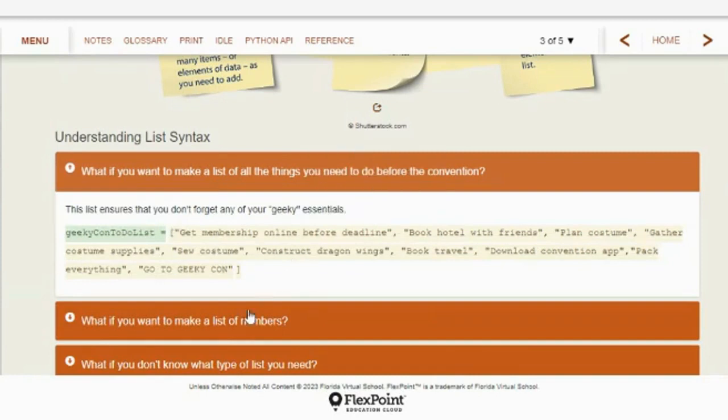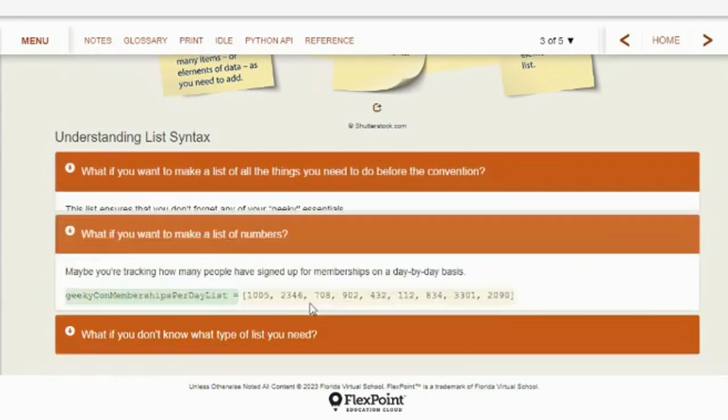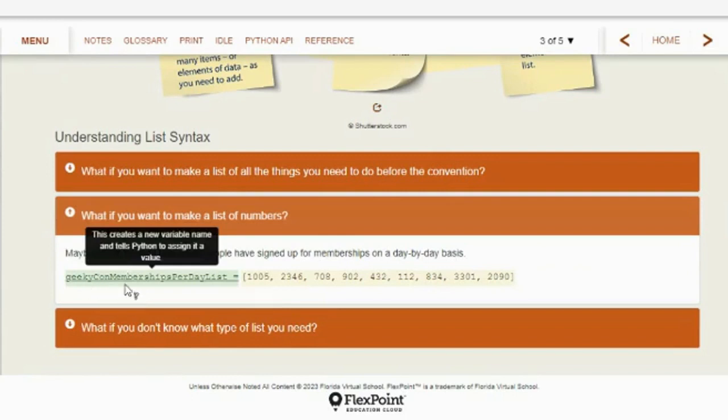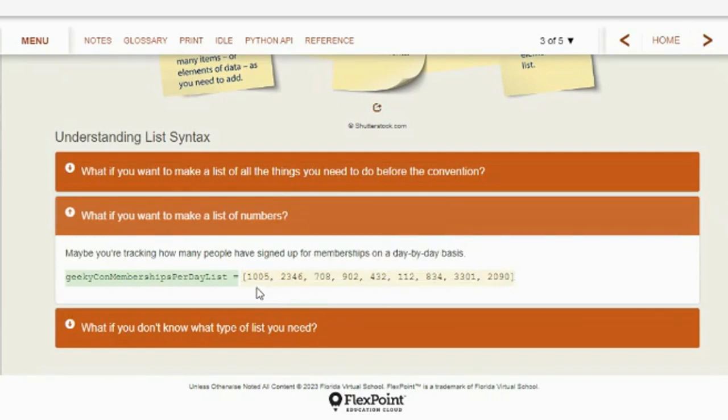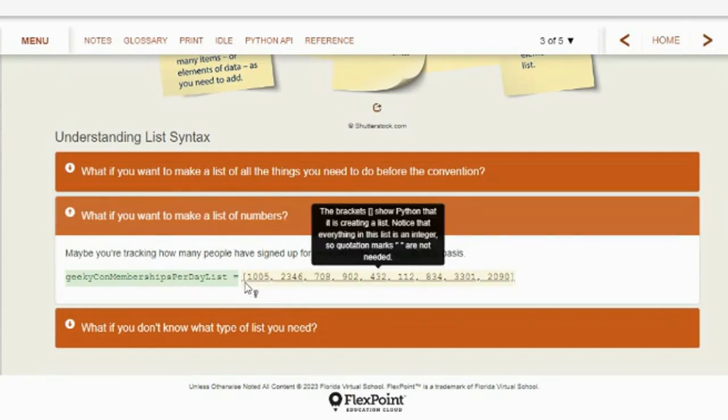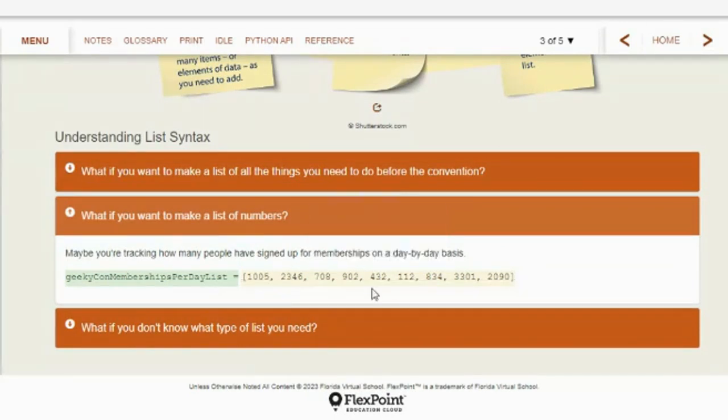All right. So what if you want to make a list of numbers? So in a similar fashion, GeekyCon memberships per day list. Numbers, you don't have to put the quotes in. They're not a string value. They're just number values, which Python's totally happy with. So here's a list. Again, you've got to put them in brackets and separate them by commas. But you don't need the quotation marks because everything is just integers.